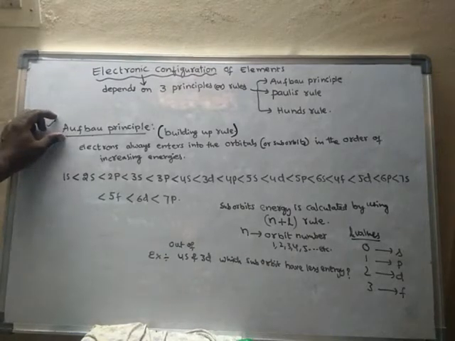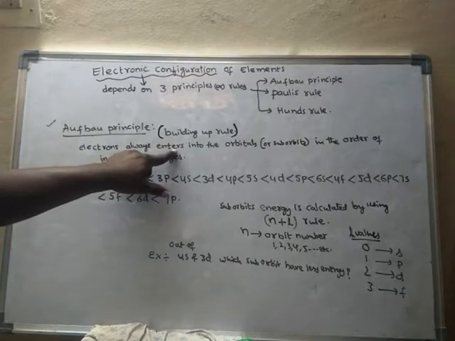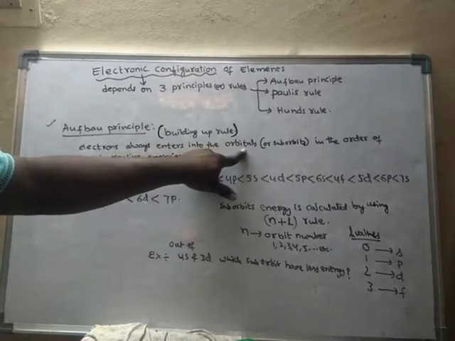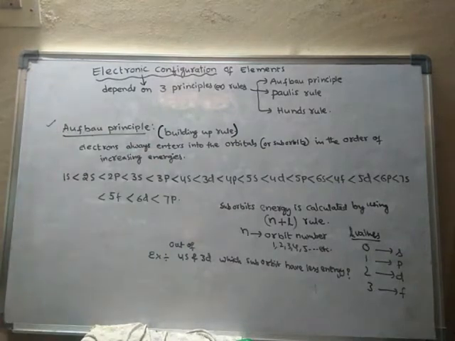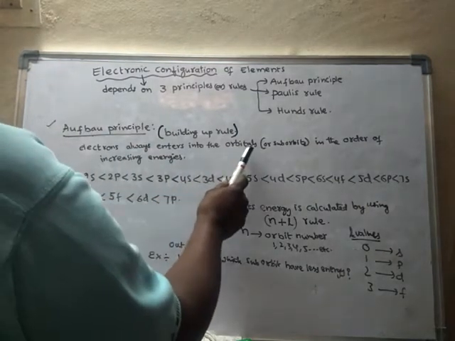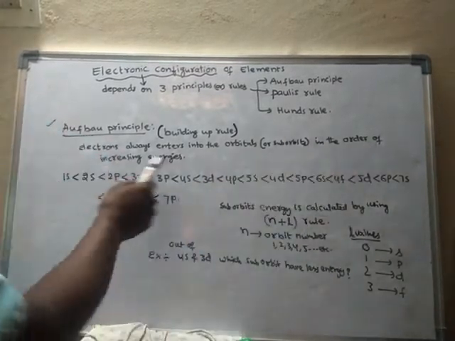So according to this rule, electrons always enter into the orbitals in the order of increasing energies. Electrons always enter into the orbitals or suborbits in the order of increasing energy.